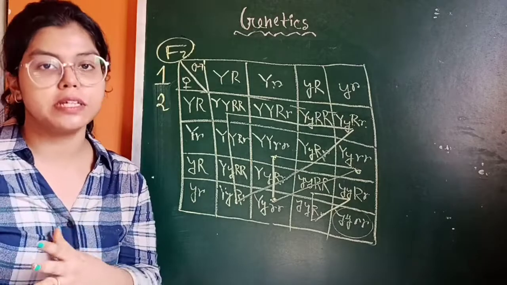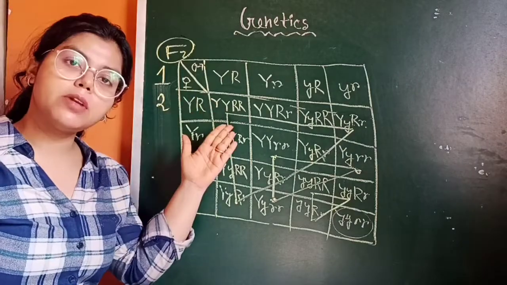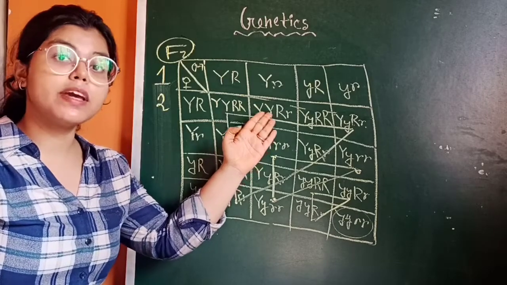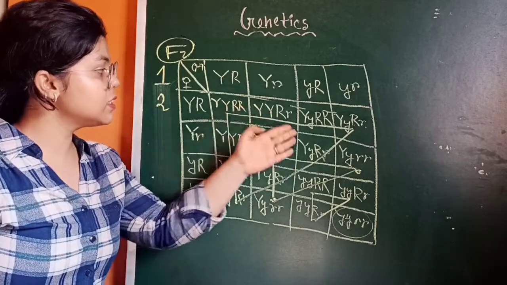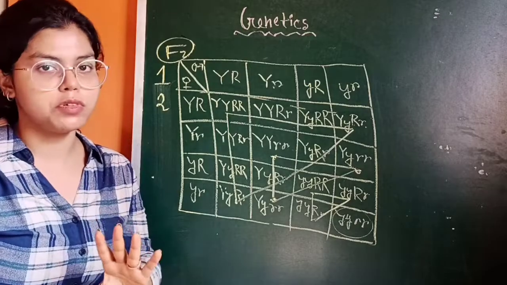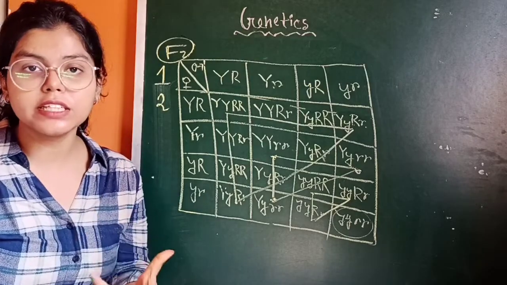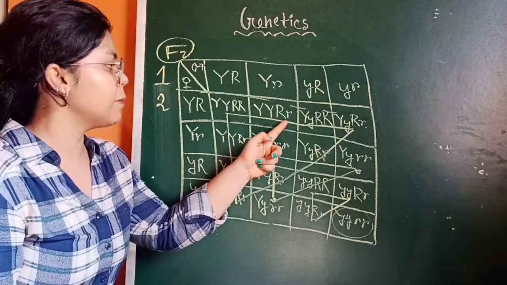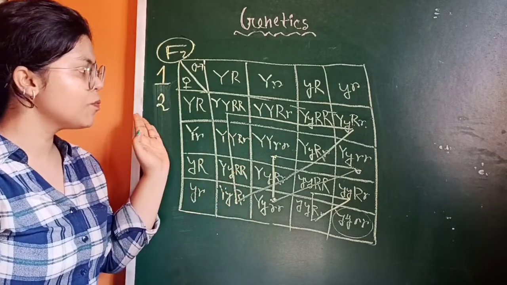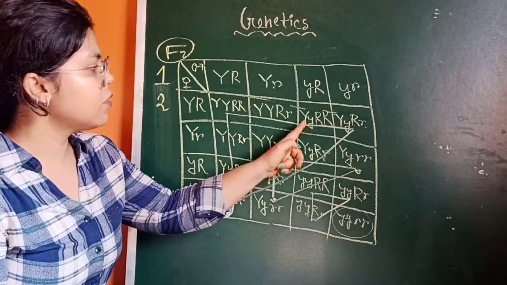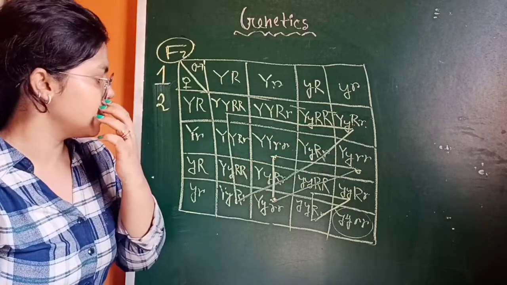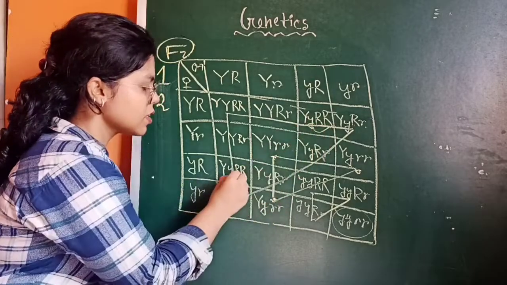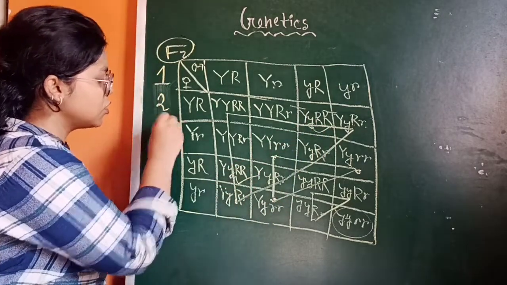This is also yellow round in the phenotype, but when you analyze the genotype, you can see the differences. Here is capital Y, capital R, but here is capital Y, capital R, smaller r, though these two are yellow round. So now you are calculating the genotypic ratio. Capital Y, capital R, smaller r is 2. Now capital Y, small y, capital R, capital Y, small y, capital R, these two, also 2.